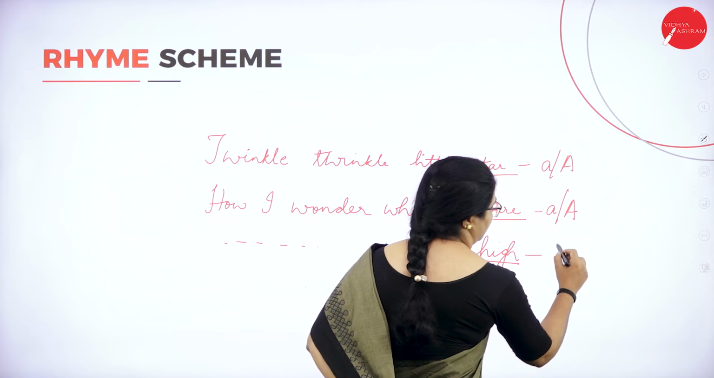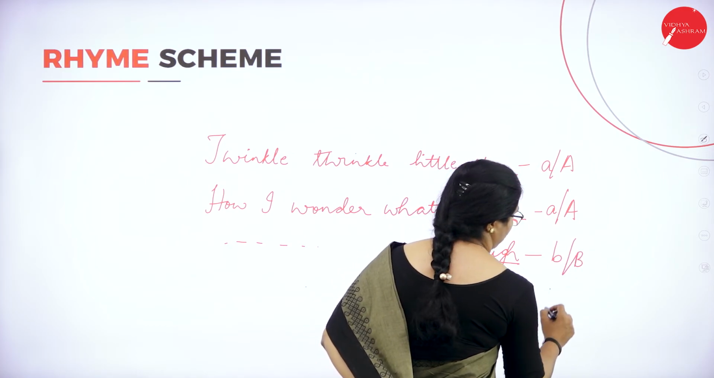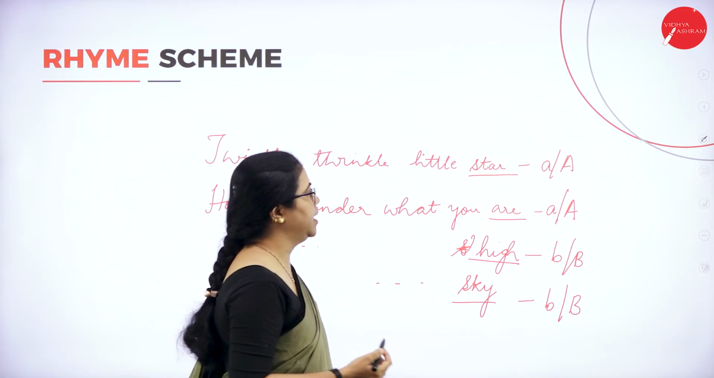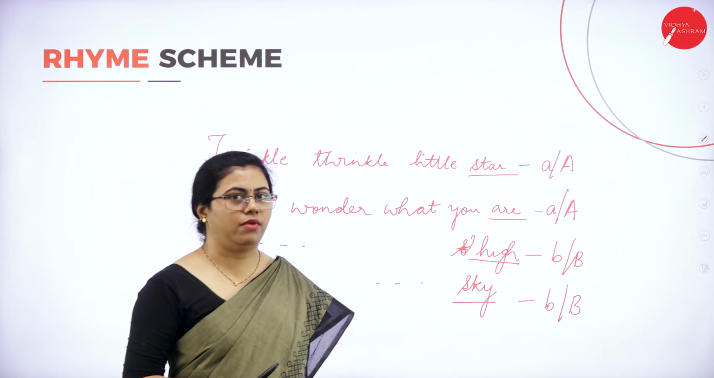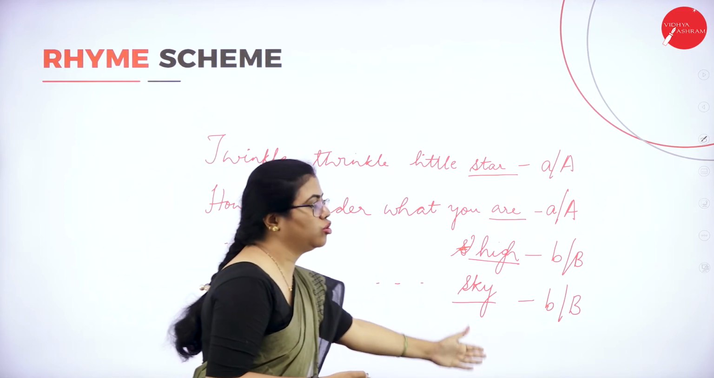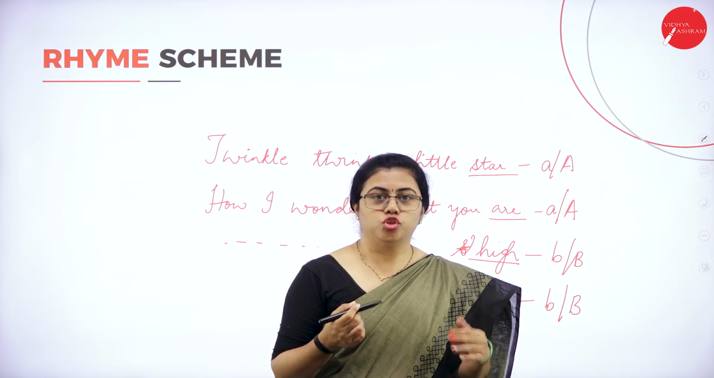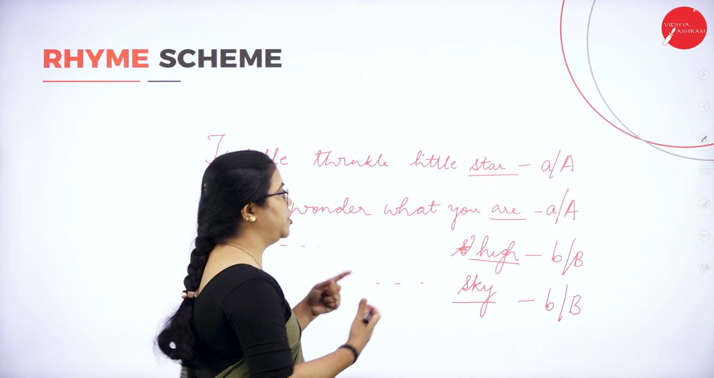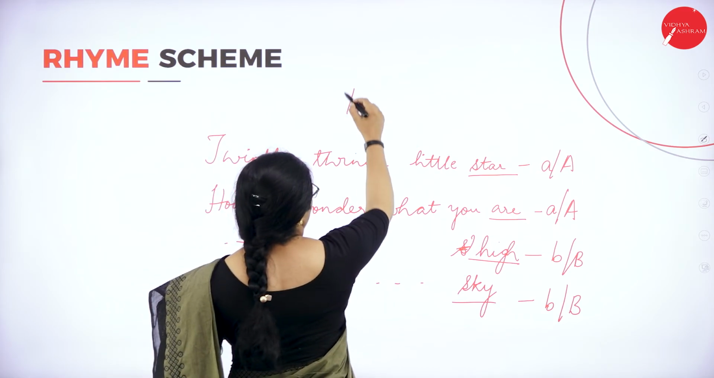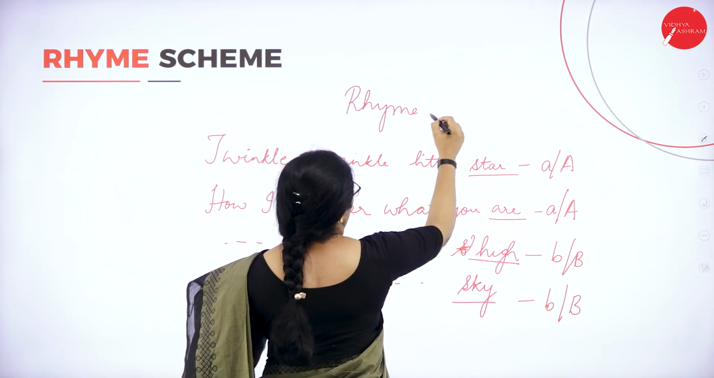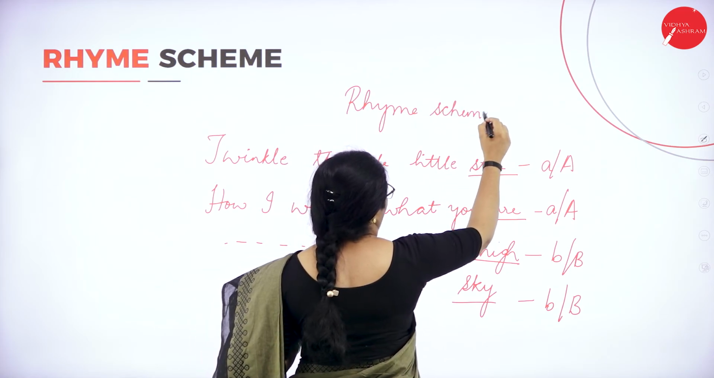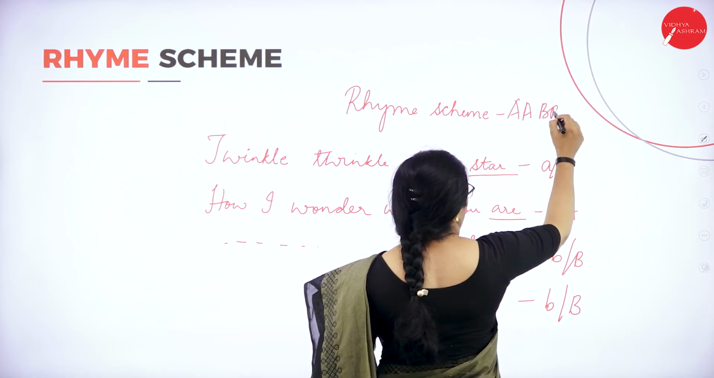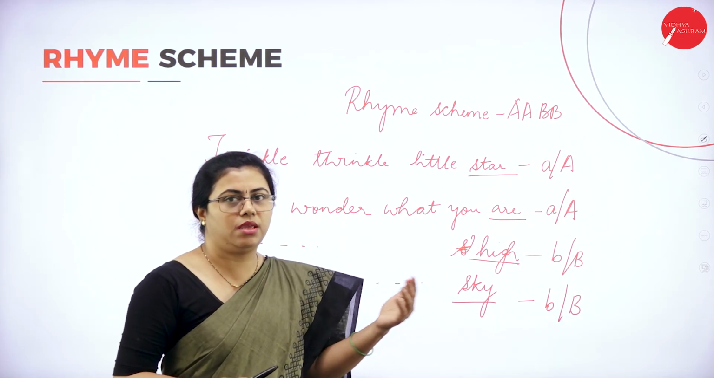Now you can give another name for this. I'll be considering the uppercase letters. So these are the rhyming words you have marked. You don't consider anything in between. You're going to consider only the last words that are rhyming. You have already marked the rhyming words over here. So suppose somebody asks you, what is the rhyme scheme of the poem? Then you will write it as AABB. So this is the rhyme scheme of the poem.